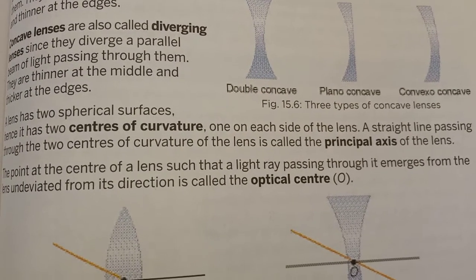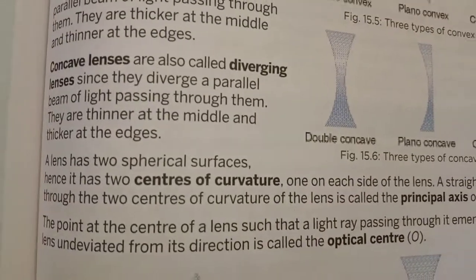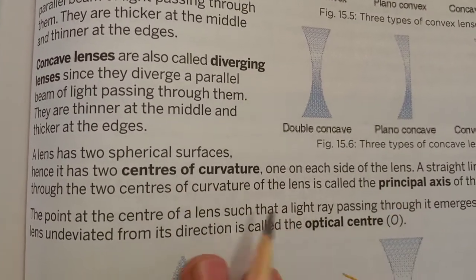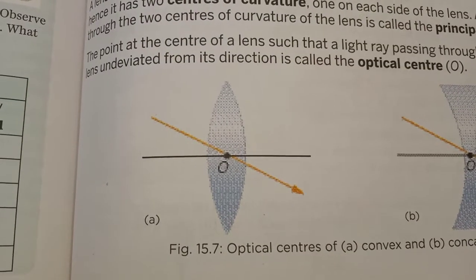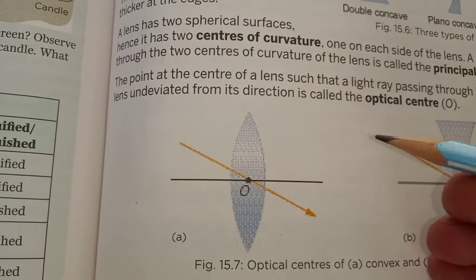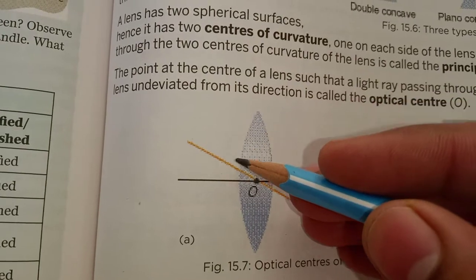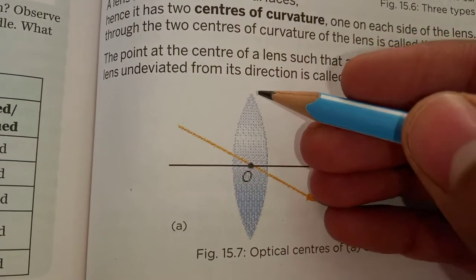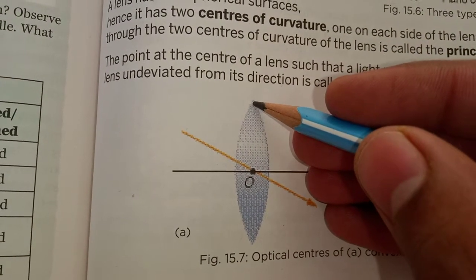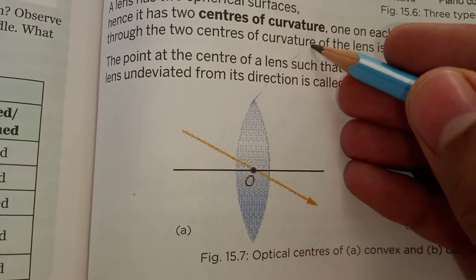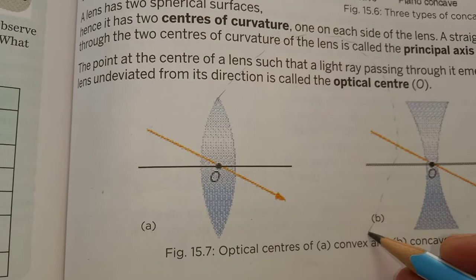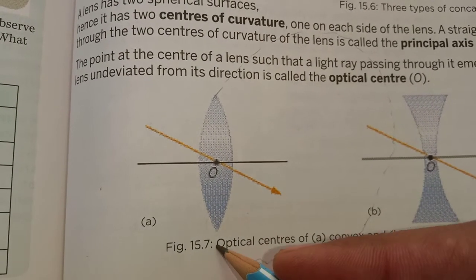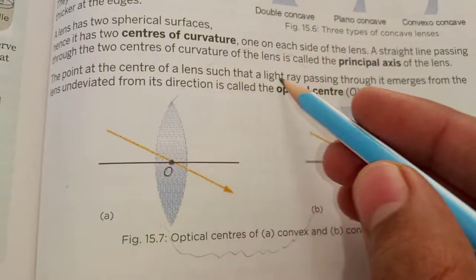Here are some important terms you should know. First is the center of curvature. What is the center of curvature? For example, take this double convex lens. This surface is convexly bent, and we know that this surface is part of a spherical surface.